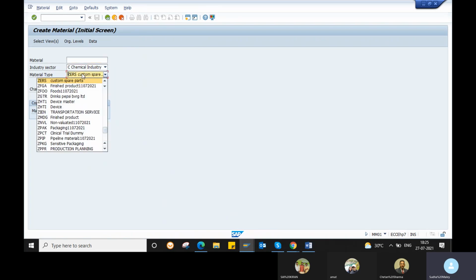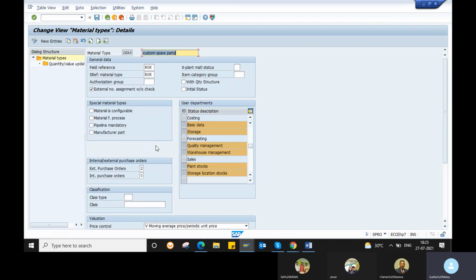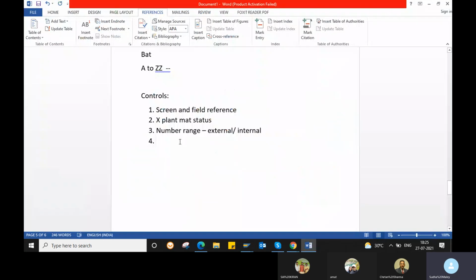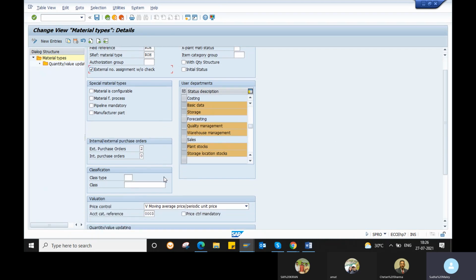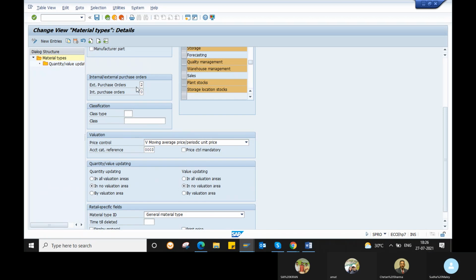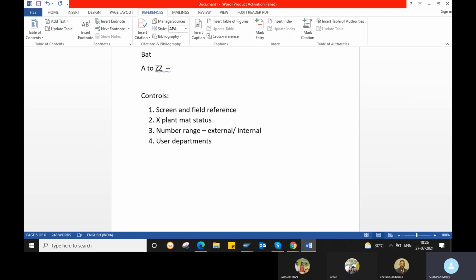Okay. So based on your material type only, the material views are going to trigger. So if you want specific views for a specific material, then you can select them here in your user departments. So user departments is also a control for your material type, right? Okay. And the next ones are also field reference, screen reference, the cross-plant material status is also a control, number range, and your user departments. So the next one is your internal or external purchase orders. So there are two types of procurement.